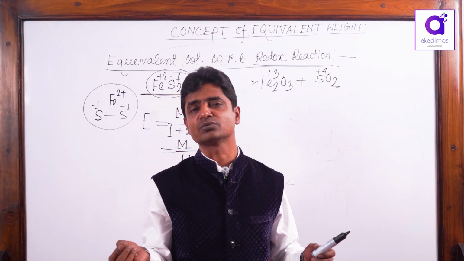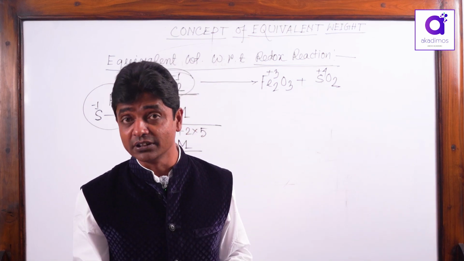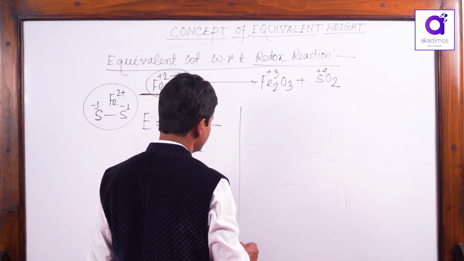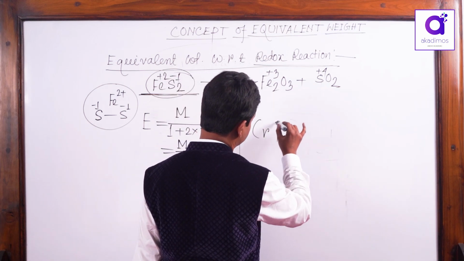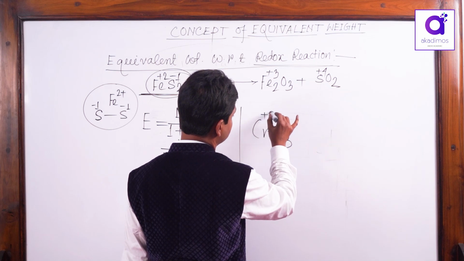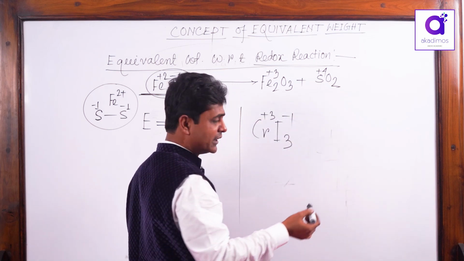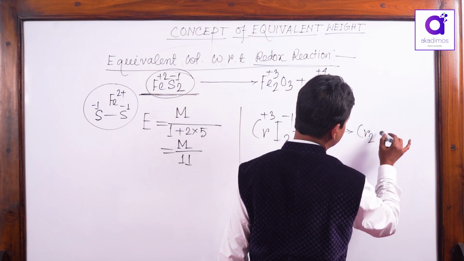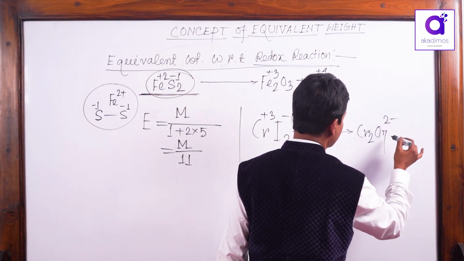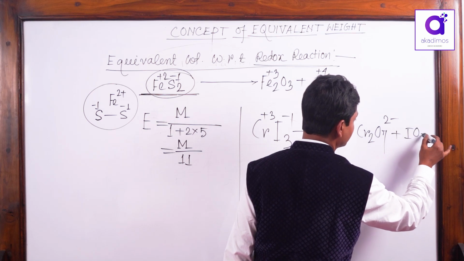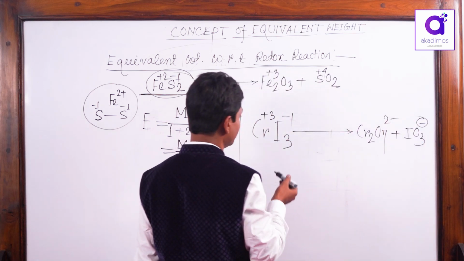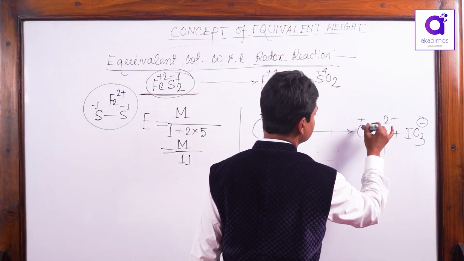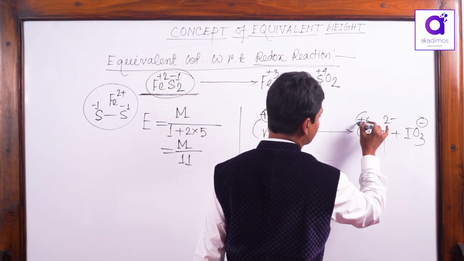The ratio is 1:1, but the amount is variable and depends on the nature of the reaction. For example, see, I am writing only oxidation: CrI3, with Cr plus 3 and I minus 1. If in a reaction the chromium part oxidizes to Cr2O7 2 minus and the iodine part oxidizes to IO3 minus, the change of oxidation number of chromium is plus 3 to plus 6.